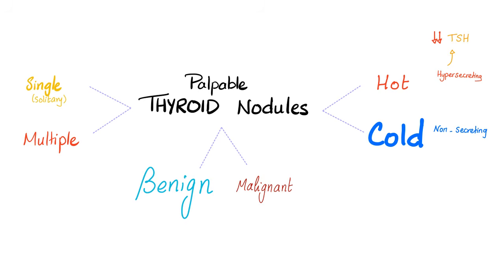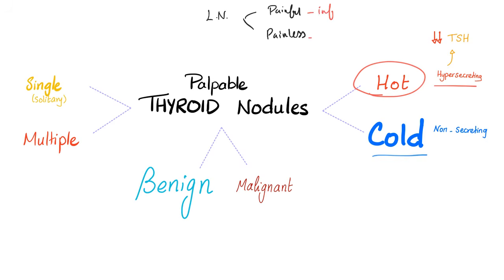Let me tell you something. If the nodule is hot and hypersecreting, it's almost never malignant. How about if it's cold? Most of the time it's benign. It could still be malignant. How do you remember this, Medicosis? I remember my lymph nodes. Remember, sometimes the lymph nodes are enlarged and painful. Sometimes they are enlarged and painless. Which one was cancer? Which one was infection? Well, the painful was an infection, and the painless was a cancer. Okay, so cancer was a painless lymph node. Yes, and cancer is a cold thyroid. Cancer doesn't have any feelings.